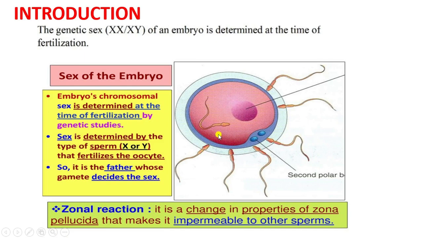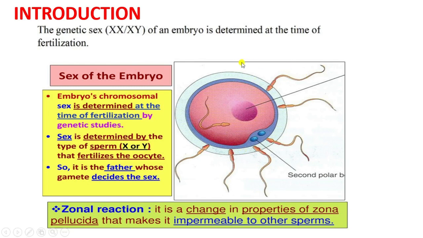Suppose that is the sperm and that is the egg. So when the sperm fuses with the egg, there will be the formation of the zygote, right? So if the sperm carries X chromosome and after fusion, the zygote will have the sex chromosomal complement, that is XX, and there will be female sex of the embryo.